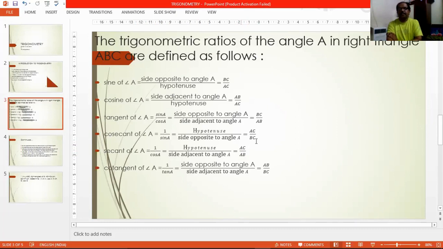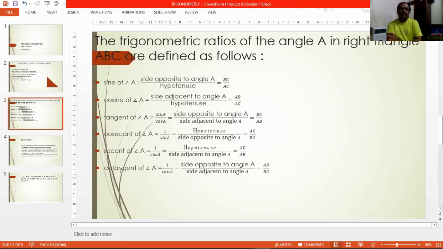So again if you go through the ratios, is there any definition defined in terms of AC and AB? Yes, this second one is defined in terms of AB and AC, which is just the reciprocal of AC by AB. Clear? So hence again I can say that sec A is the reciprocal of cos A. So I can say sec A equals 1 by cos A, right?